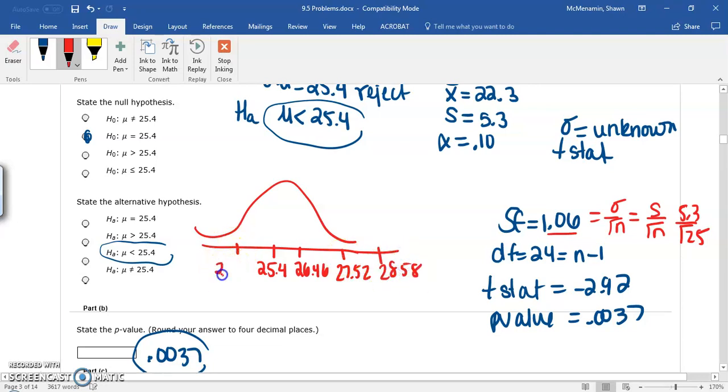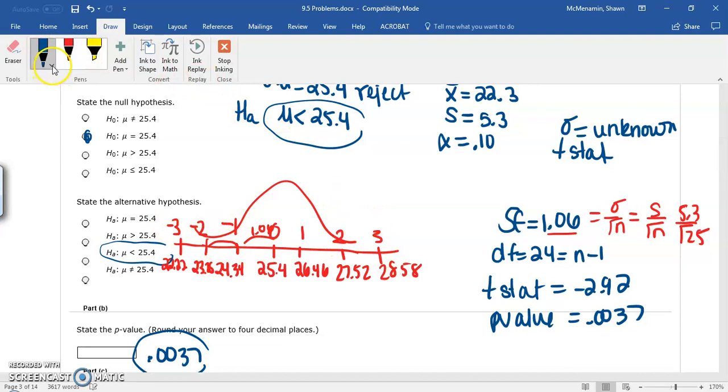This is 24.34, and how I did this is I subtracted 1.06, our standard error, and then subtracted another 1.06, I get 23.28, and this is 22.22. So this is 0, the mean's at the middle. This is 1 standard error above, 2 standard errors above, 3 standard errors above. This is -1, 1 standard error below, 2 standard errors below, 3 standard errors below.